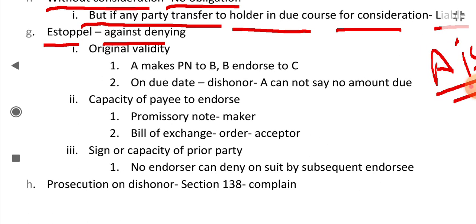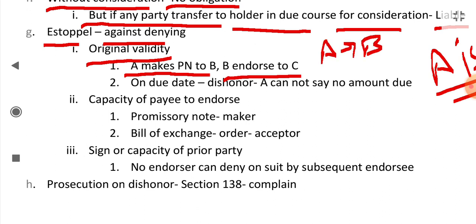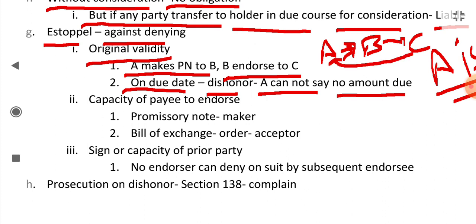So estoppel against denying original validity, like A makes a promissory note to B, B endorses it to C. Okay, A makes a promissory note to B, like I promise to pay B, and B endorses it to C. On due date dishonor, he cannot say no amount is due. Like when C goes to A with that promissory note and says that you promised to pay B this much amount, as per the promissory note, A cannot say, oh, I have already paid B, so there is no amount due. C doesn't care about it. C is protected. A is liable to pay.